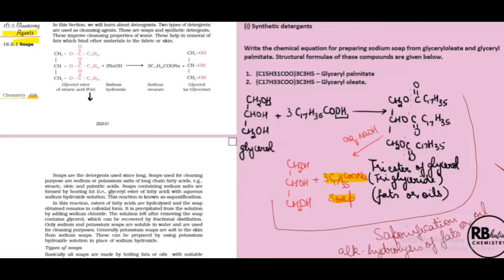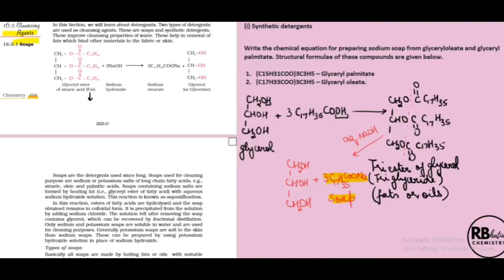So I summarize the concept that I've just explained. I summarize, children. This first step is esterification of glycerol. And the next step is alkaline hydrolysis of this triester of glycerol, that is fat or oil.